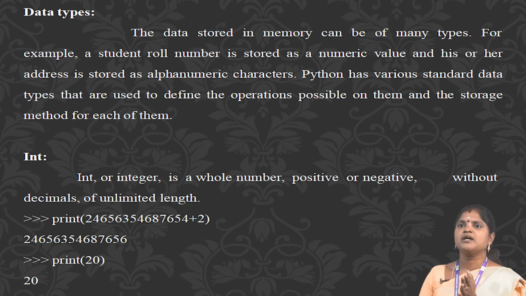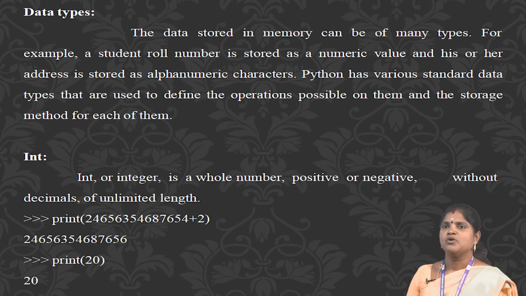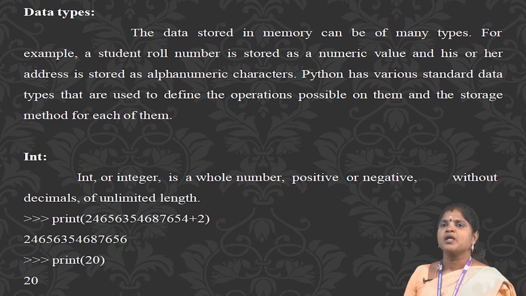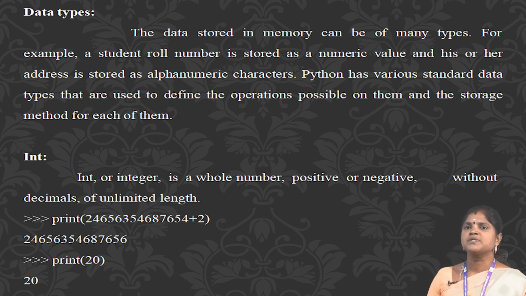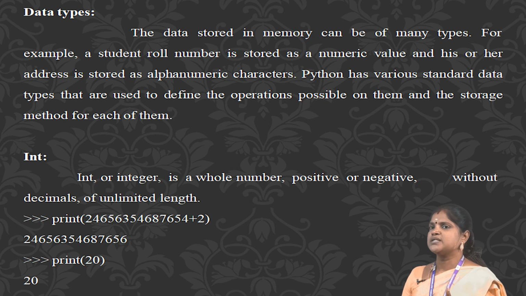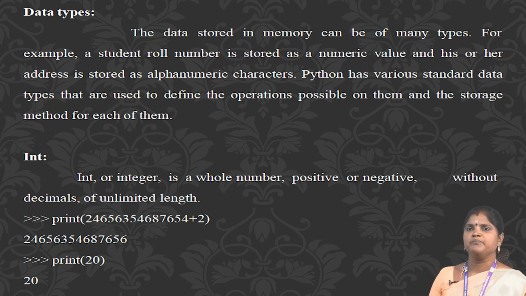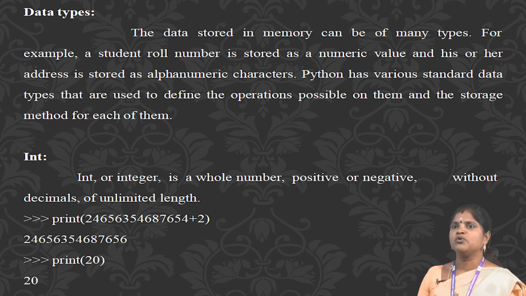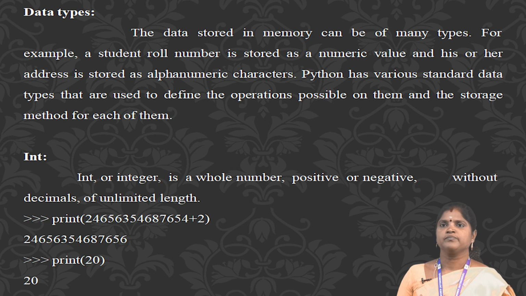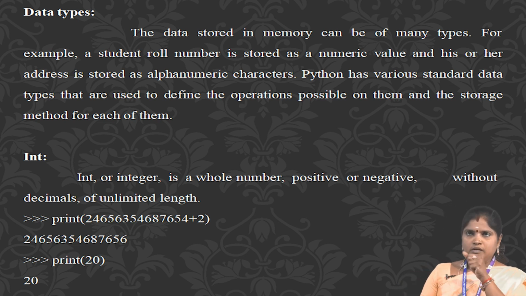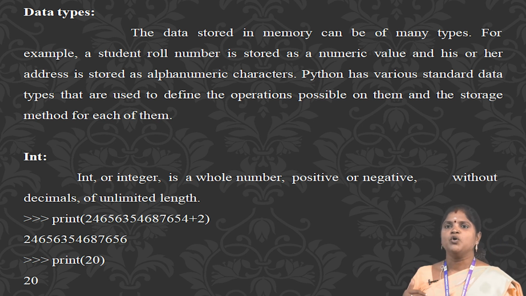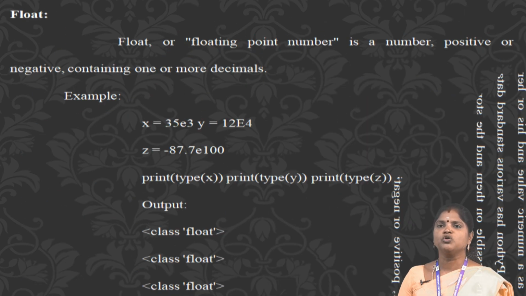Data types. The data stored in memory can be of many types. For example, a student roll number is stored as a numeric value, and his or her address is stored as alphanumeric characters. Python has various standard data types that are used to define the operations possible on them and the storage for each of them. Int, or integer, is a whole number, positive or negative, without decimals, of unlimited length. For example, print 246563546 plus 2 is the output. Print 20 of 20. Float.